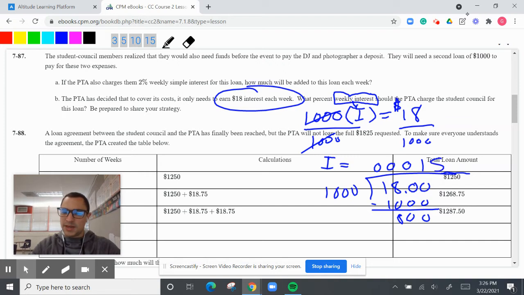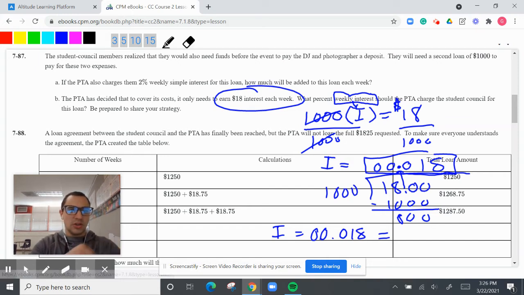And then we add the 8. So my interest equals 0.018. What is that as a percentage? Well, I know percents, if I'm going to go over here, you multiply by 100 because it's percent. And that is going to be 1.8% interest.